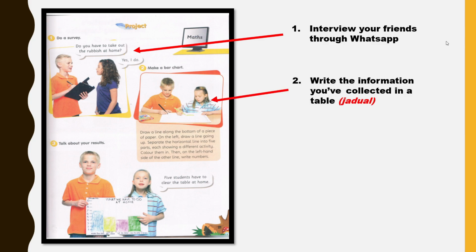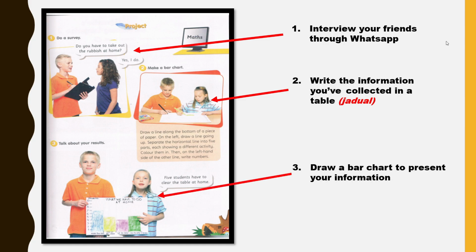After you have interviewed your friends through WhatsApp, you can write the information that you have collected in a table, or in BM, we call it jadual, in case you misunderstand the meaning of table. And last but not least, from the table where you have tabulated your information, we transfer the information again to a bar chart so that it will be easier for us to present the information. Therefore, I'm going to explain to you step by step, in more detail.